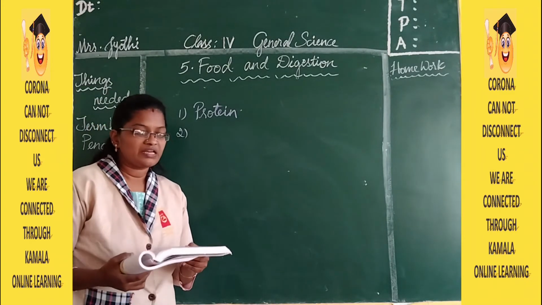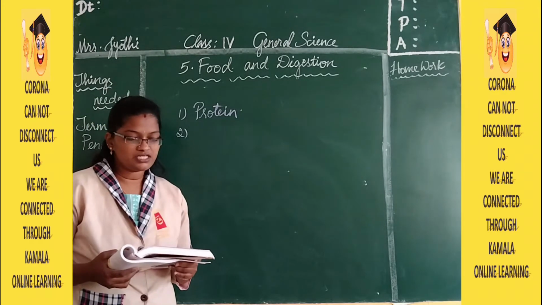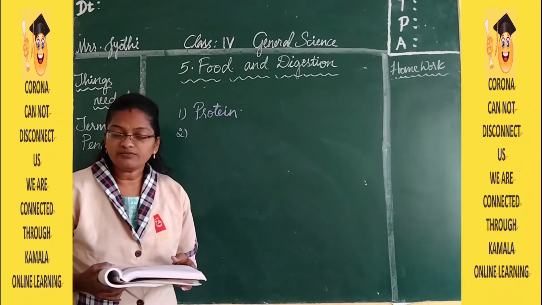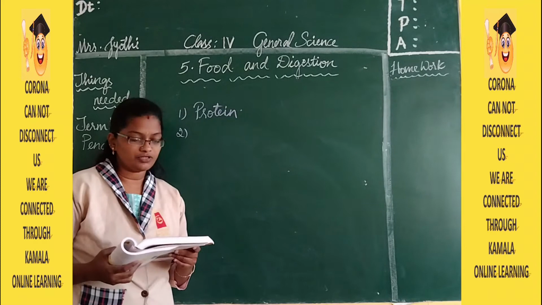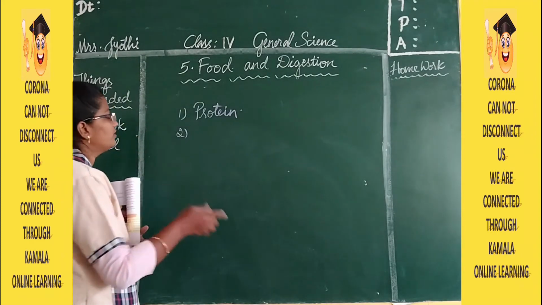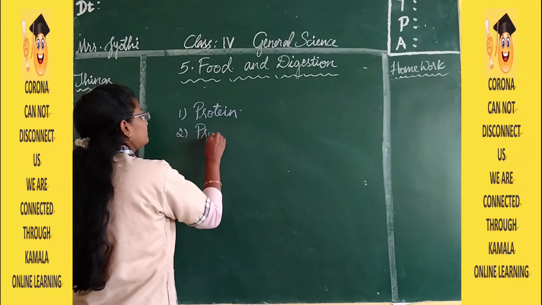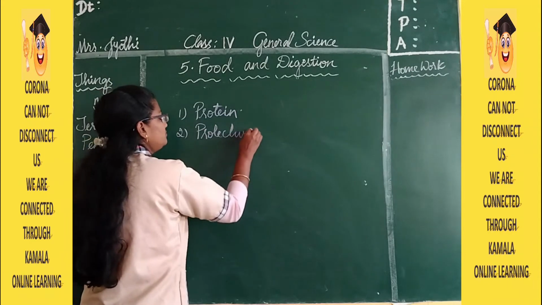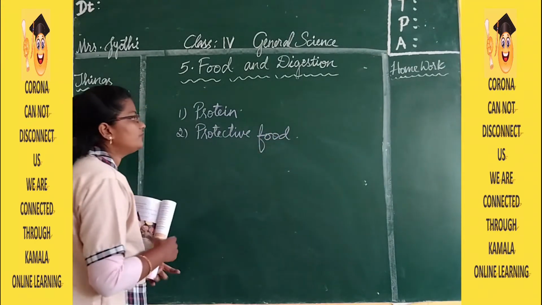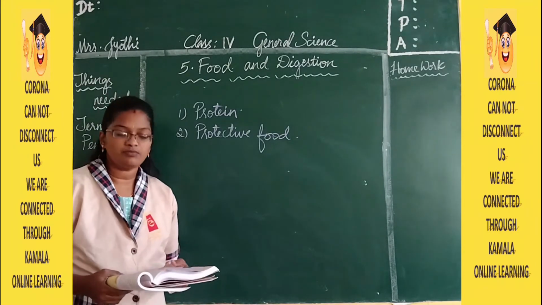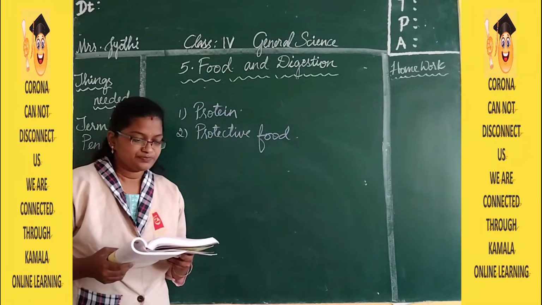Underline proteins. Vitamins are dash food. So what is the other name for vitamins? Protective food, energy giving food, body building food. So it is protective food. Underline protective food. They are going to protect us from different diseases.